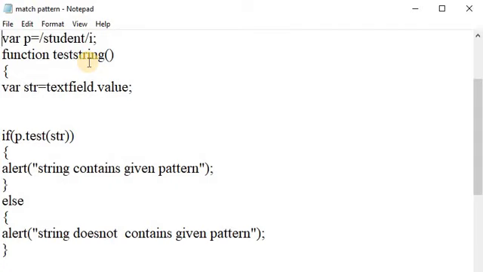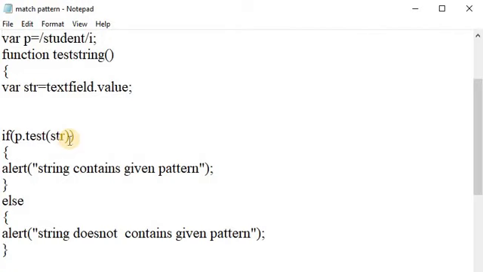In that function we have to check the condition whether the entered string contains the given pattern or not. Here we check by using an if condition. The statement p.test(str), where str is the string, is used as the condition.